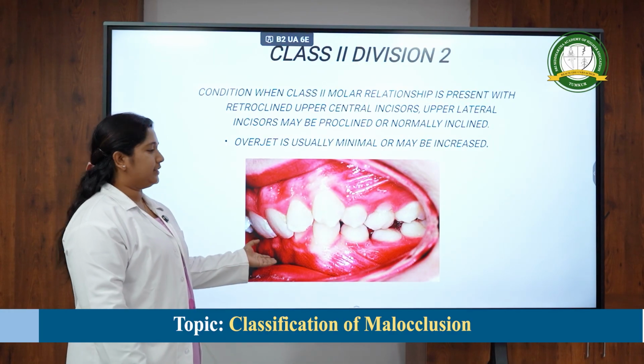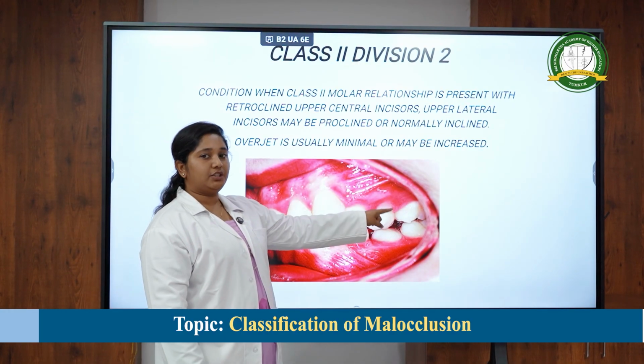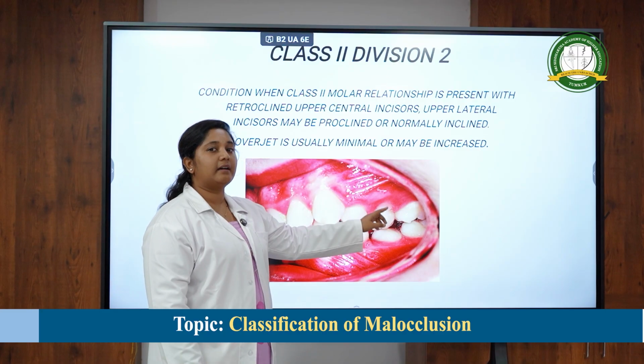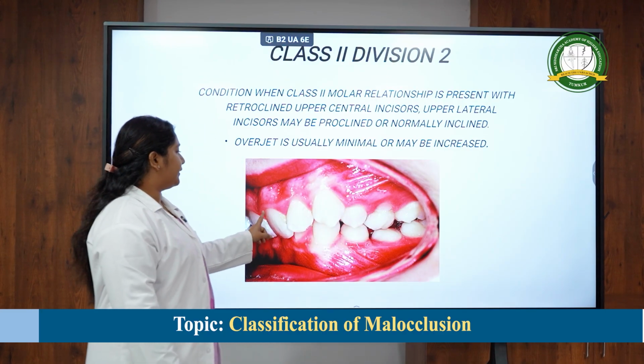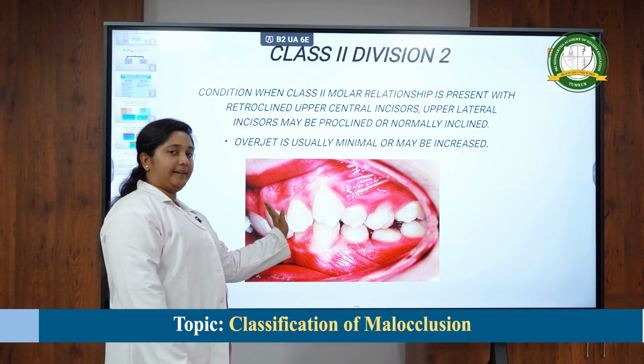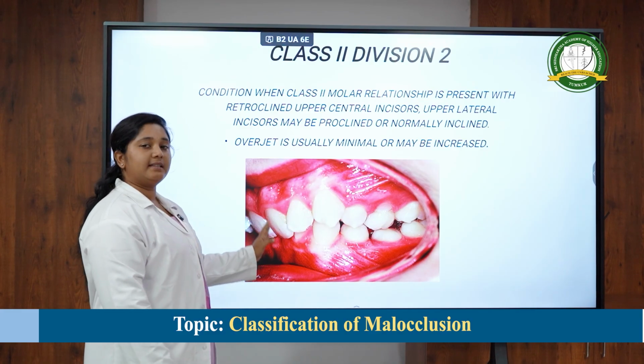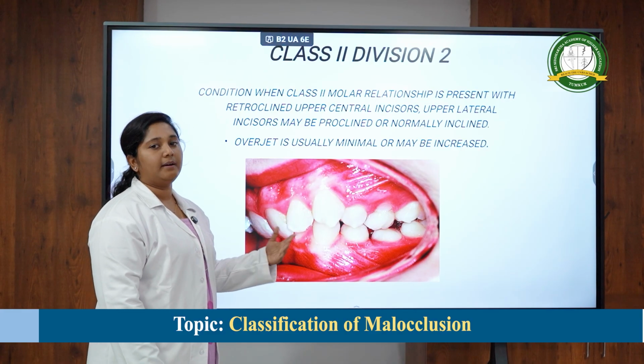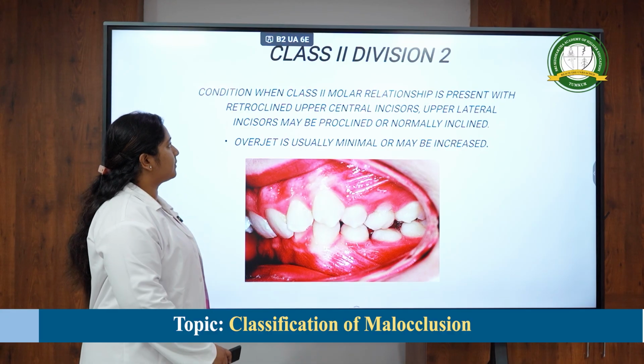Coming to your class 2 division 2 malocclusion, the molar relation remains to be a class 2 malocclusion with retroclined teeth. Here the teeth inclinations are not normal, it is retroclined, whereas your lateral incisors may be also retroclined or it might be proclined.